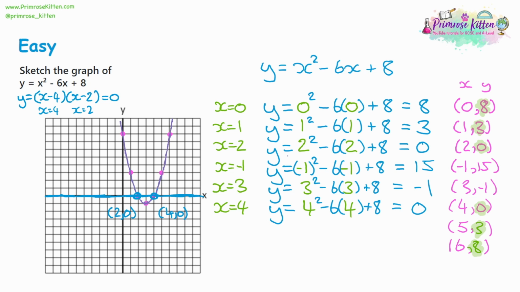Now, those 2 points should be familiar because those 2 coordinates we actually got from our substitution. We got 4, 0, and we got 2, 0. So by doing a factorization, your answers are actually going to be 2 of your coordinates, with y being equal to 0, and then x being your 2 alternative answers. So that's the first thing you can do by inspection, just by looking at what you've got.